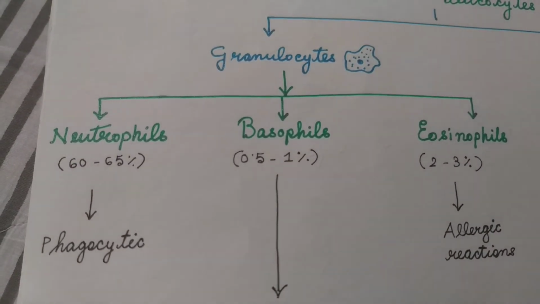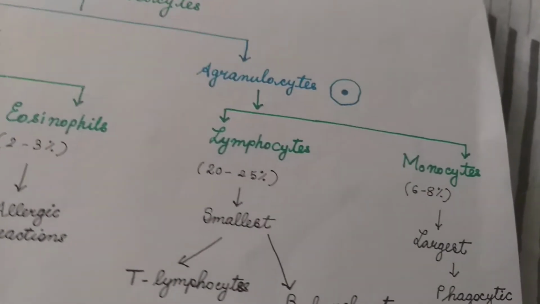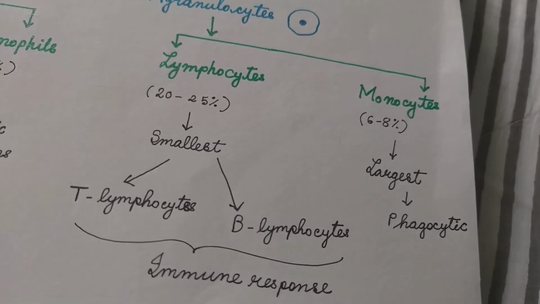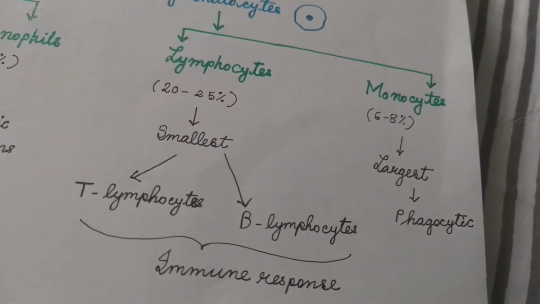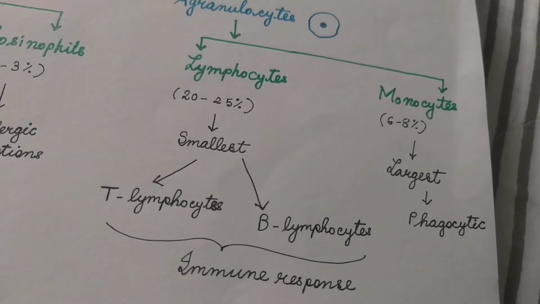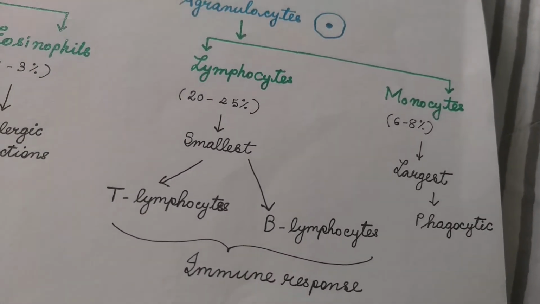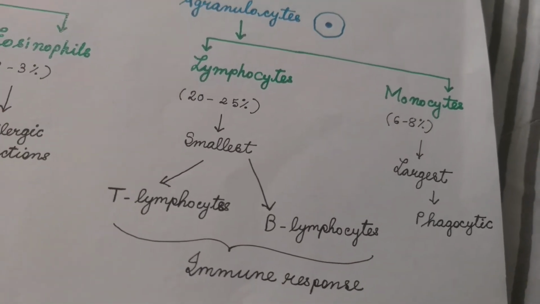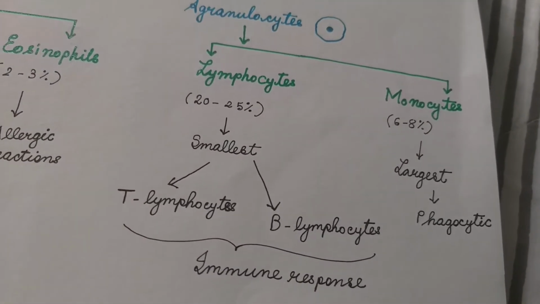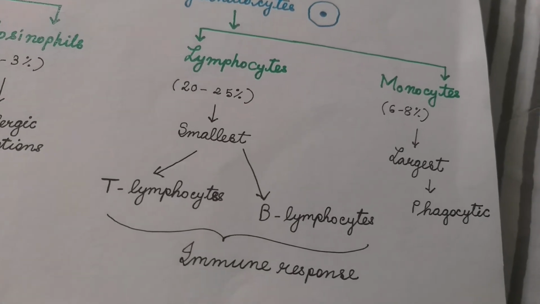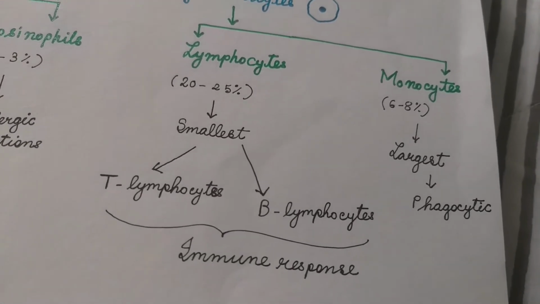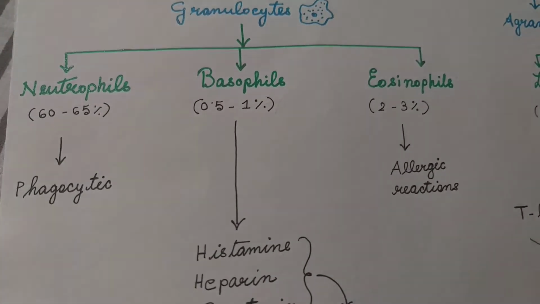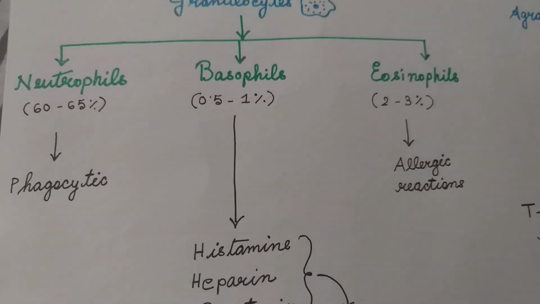The neutrophils and the monocytes have the same function. They are phagocytes, phagocytic cells. These are the two main phagocytes of the human body. They engulf and destroy pathogens, microbes, disease-causing organisms by a process which is called phagocytosis. So monocytes and neutrophils are the phagocytic cells.